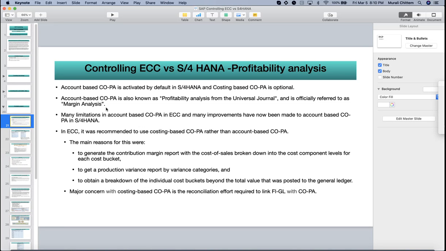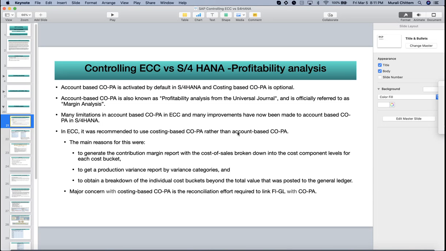Account-based COPA is also called profitability analysis from Universal Journal, and now SAP officially calls it margin analysis. There were many limitations in account-based COPA in ECC, and that is the reason people used costing-based. In new S/4HANA releases, SAP is fixing all the issues people were facing in account-based COPA, and bringing all the features available in costing-based COPA into account-based COPA. So in ECC, it was recommended to use costing-based COPA rather than account-based COPA.